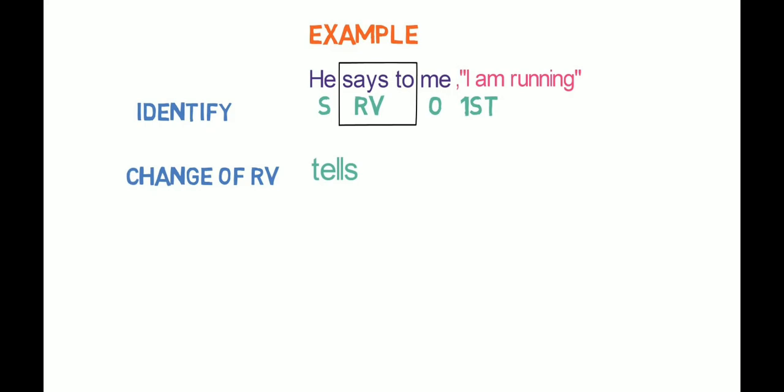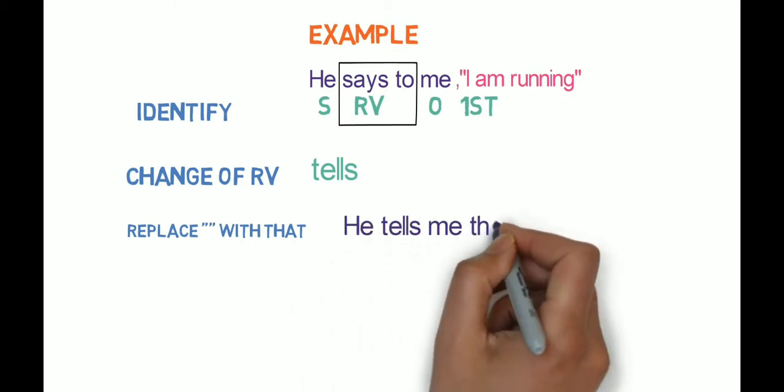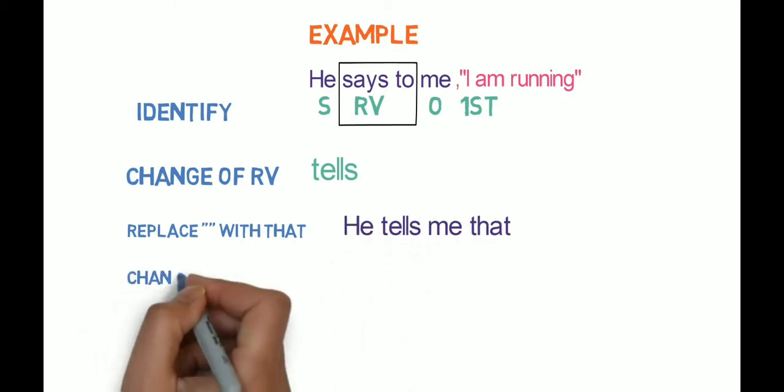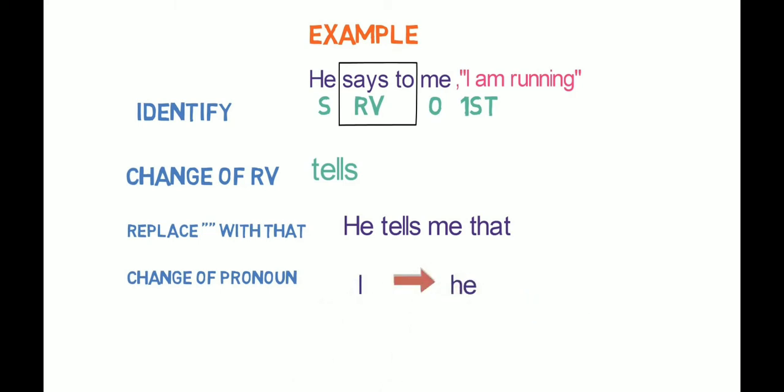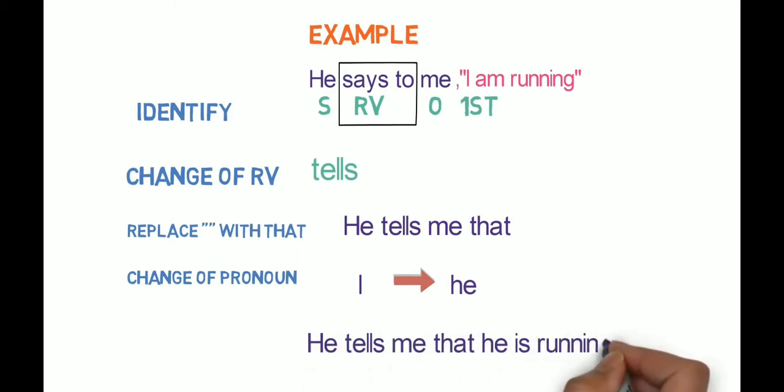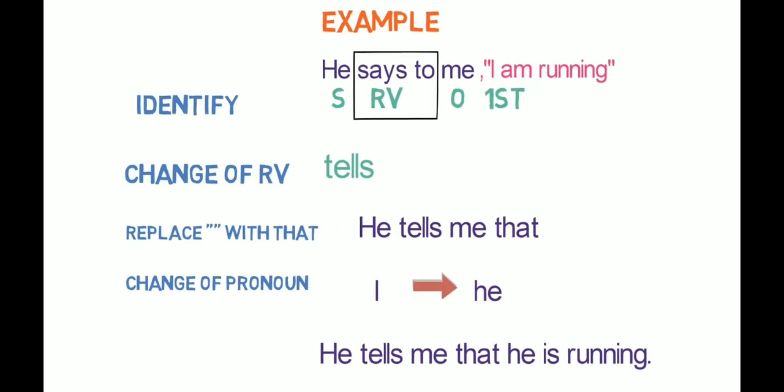The third step is to replace the inverted commas with that. So the sentence will become like this: He tells me that. Fourth step is change of pronoun. Here I will be converted to he. Now the fifth and sixth steps will be eliminated as the reporting verb is in present tense. The final sentence in the indirect speech is: He tells me that he is running. I hope now you have understood how to convert direct speech to indirect speech. That's all in this lesson.